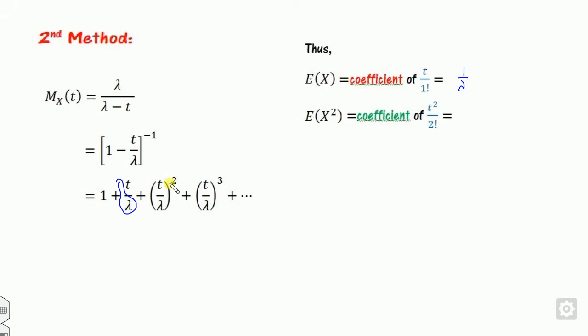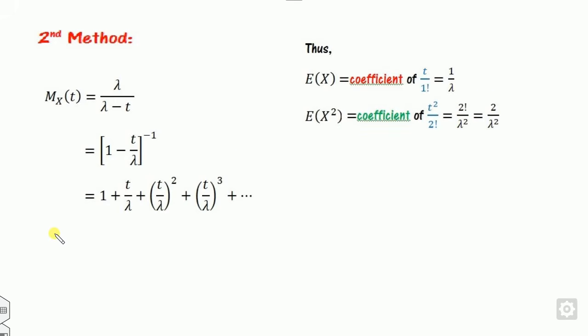Here a t square is there, but it is not given as divided by 2, so I can write 2 factorial multiplied and 2 factorial divided. So the coefficient is 1 by lambda and here 2 factorial by lambda square.